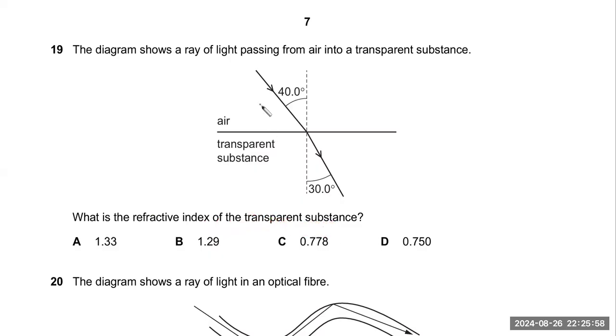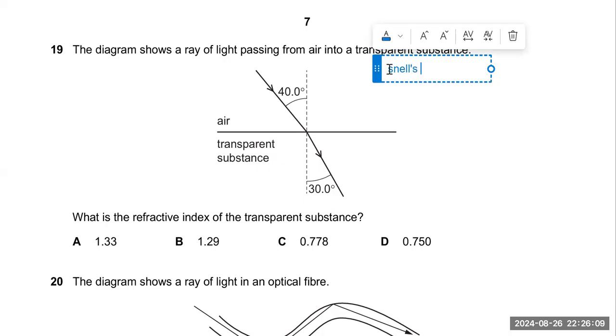Remember, when light enters, I am going to write one hint for you. We use Snell's law. Snell's law is used when light is entering from air.